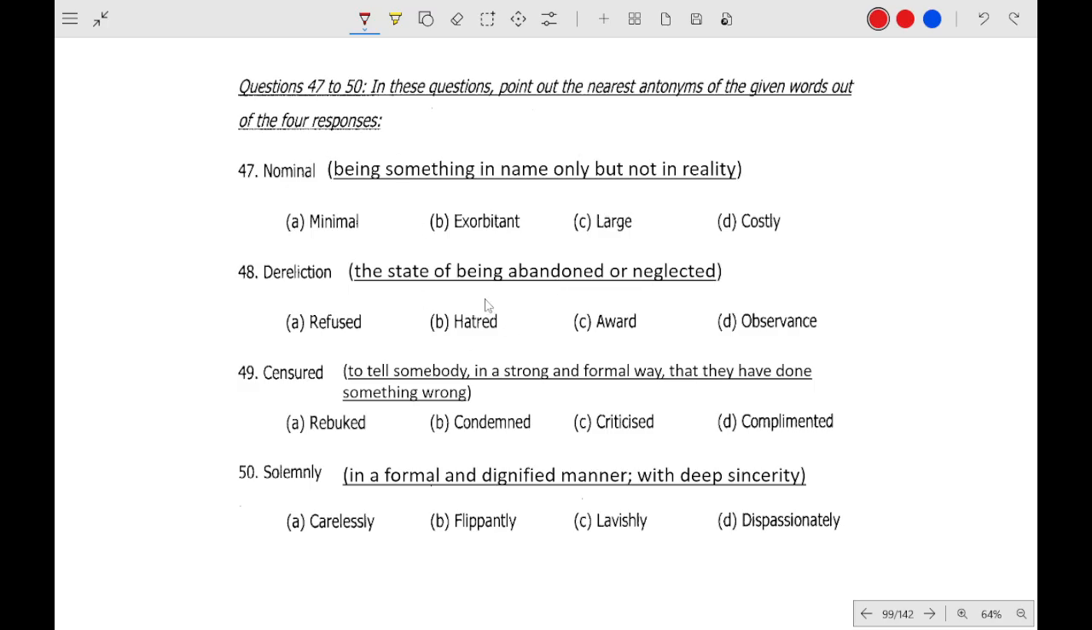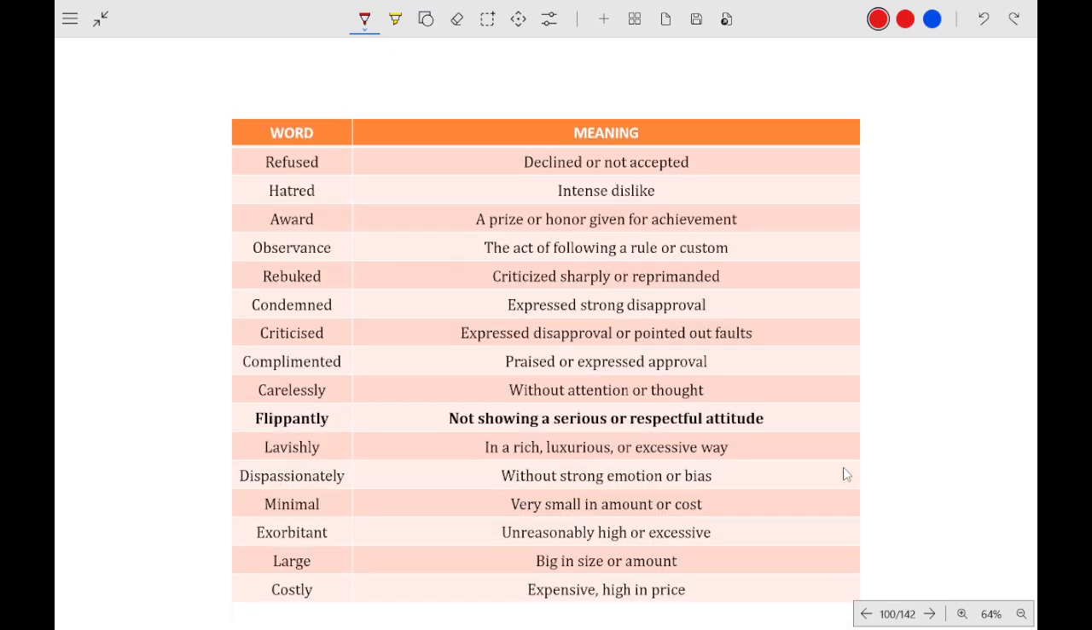And then is the antonym. Can you do that yourself? I have mentioned the meaning. Nominally means doing something in name only but in reality not. What will be the opposite of nominal? Exorbitant. Dereliction means the state of being abandoned or neglected. What will be the opposite? Observance. Censure means to tell somebody in a stern form that they have done something wrong. What will be the opposite? Complimented. You compliment something. Solemnly means formally or in a dignified manner. What will be the opposite? It will be flippantly.